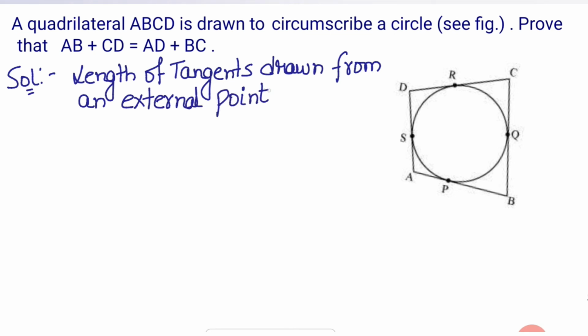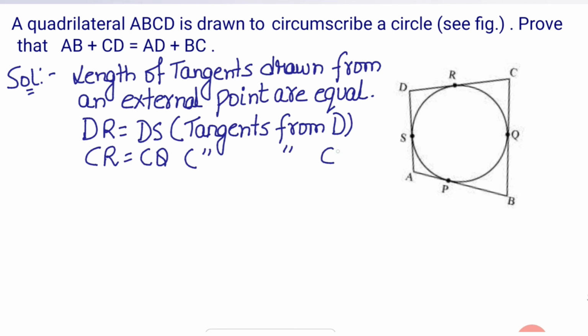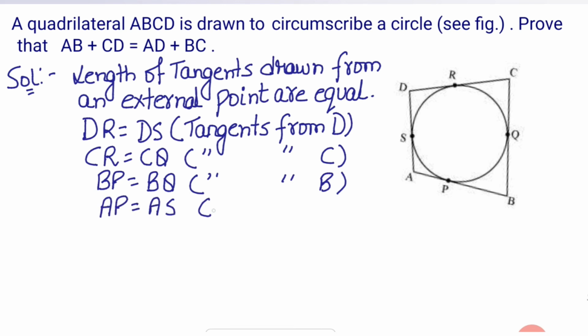So from this theorem I can conclude here that DR equals DS, the reason being they are tangents from the same external point D. Next, CR equals CQ because they are tangents from the same external point C. Next is BP equals BQ, tangents from the same external point B. And next is AP equals AS, because they are tangents from the same external point A to this circle.